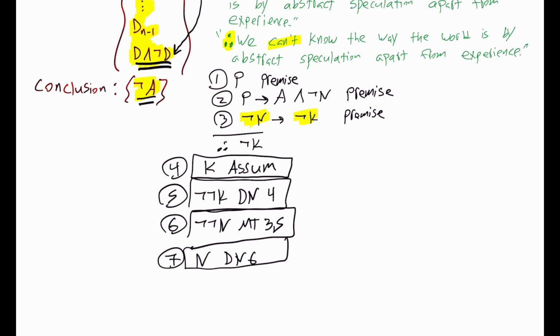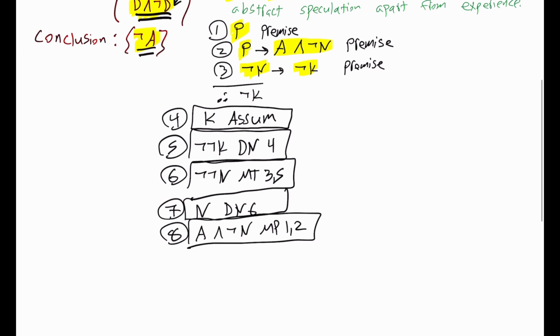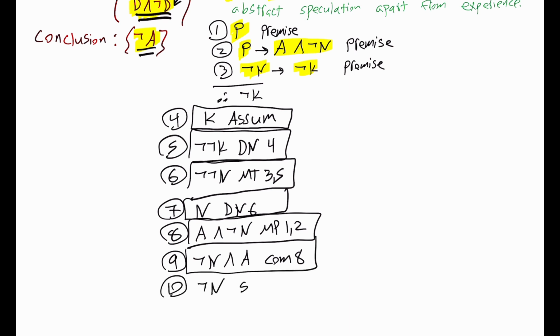Notice the first premise is P, second premise is if P, then A and not N. So we'll do a modus ponens inference. So for line 8, we can get A and not N by modus ponens with lines 1 and 2 under quarantine. For 9, let's get not N and A by the commutative rule with line 8. For 10, we can get not N by the simplification of line 9.